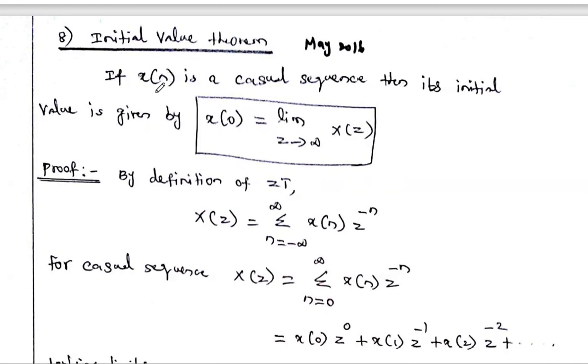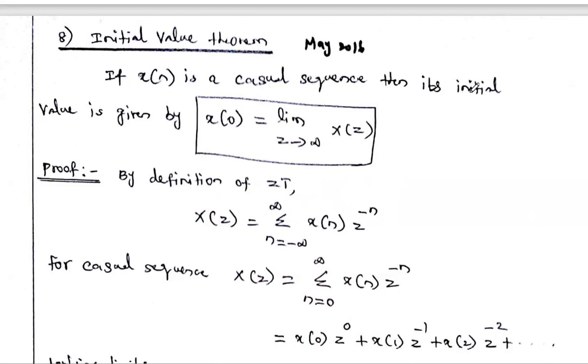The starting point is n equal to 0, the ending value is n equal to infinity. So the initial value of the signal x of n is given by x of 0. That is the starting value, at n equal to 0. The x of 0 is calculated using the formula: limit z tends to infinity of capital X of z. This is the formula to find the initial value of the given signal x of n.